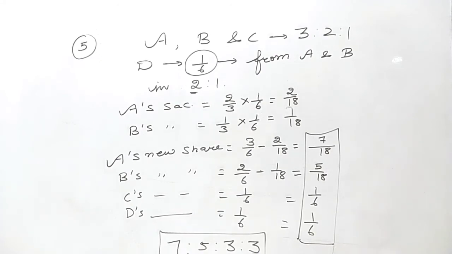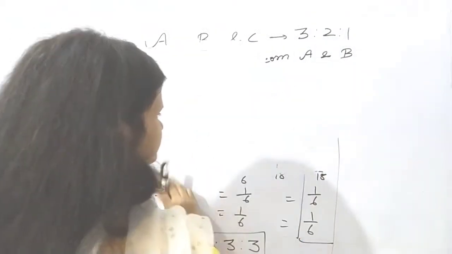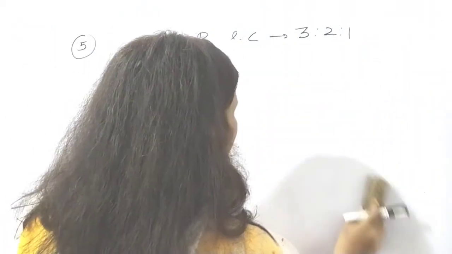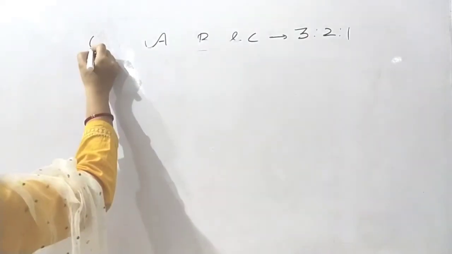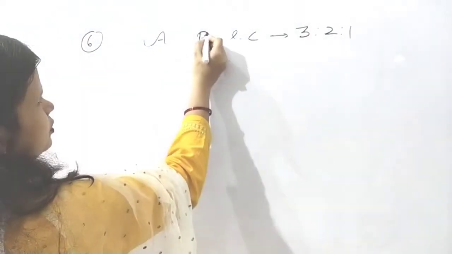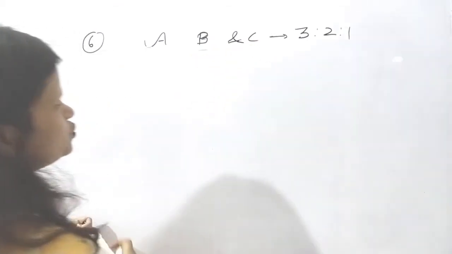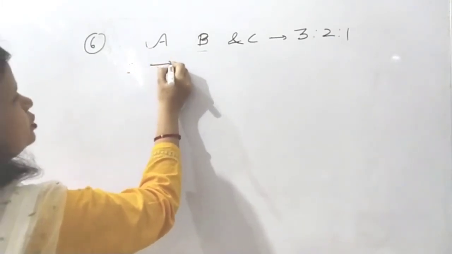Now, let us take the last situation. What is being given in the question? A, B and C are sharing profits in the ratio of 3:2:1. D is admitted as a new partner.